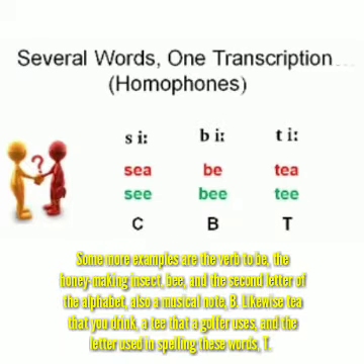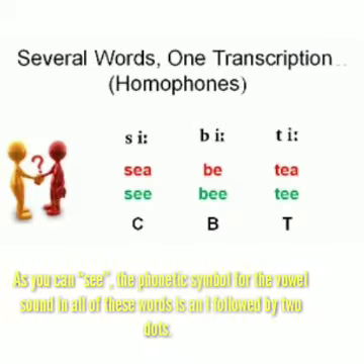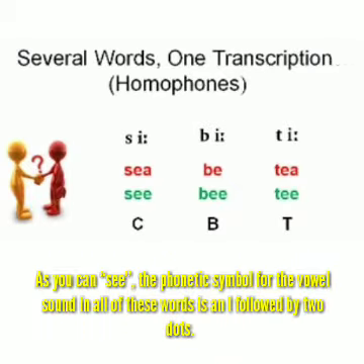Some more examples are the verb to be, the honey-making insect bee, and the second letter of the alphabet, also a musical note B, the tea that you drink, a tee that a golfer uses, and the letter used in spelling, T. As you can see, the phonetic symbol for the vowel sound in all of these is an I followed by two dots.